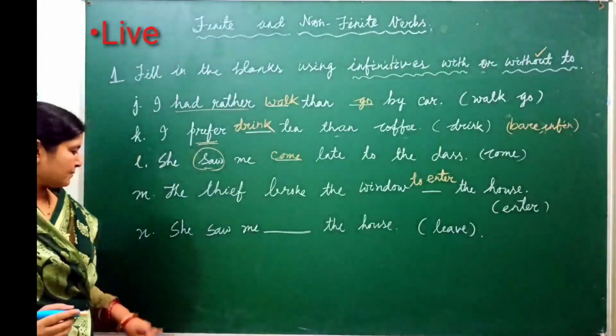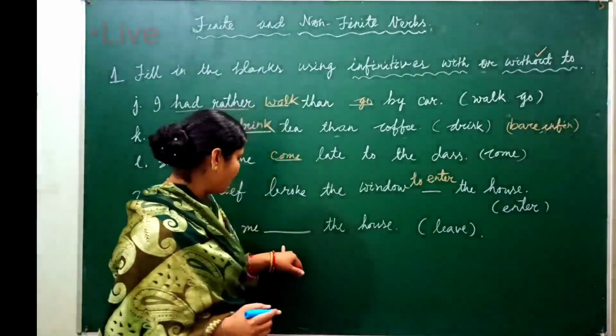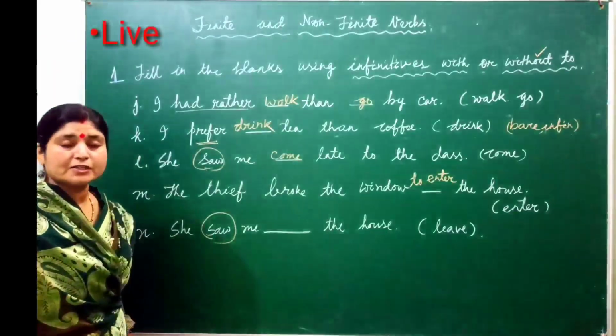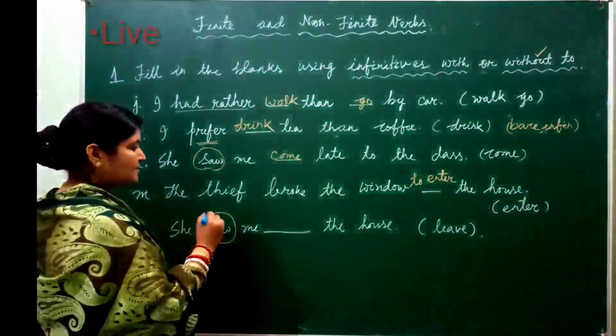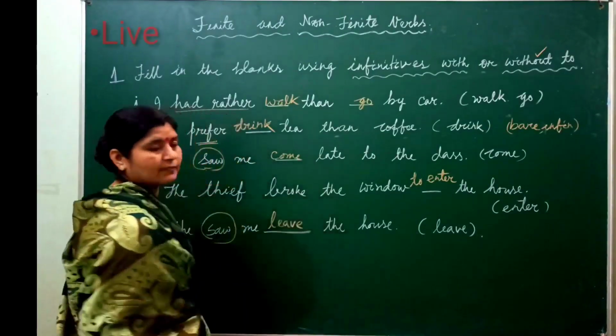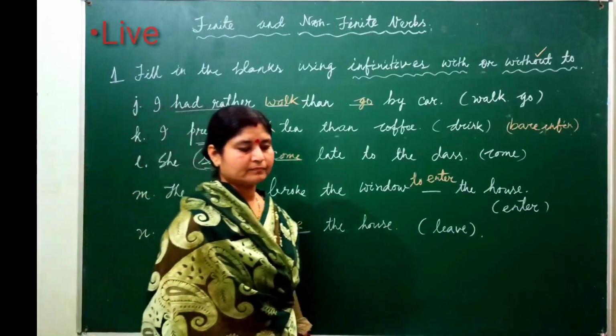She saw me dash the house. Saw is there. Then what we must use? Bare infinitive. She saw me leave the house. Okay?